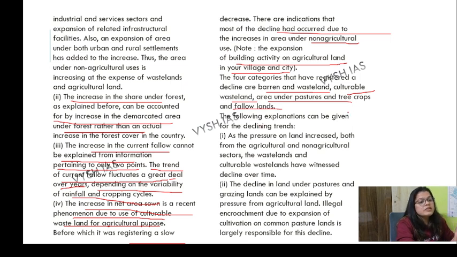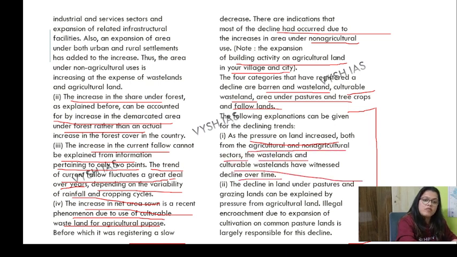The following explanations can be given for this declining trend. As the pressure on land increases from both agriculture and non-agriculture sectors, the wasteland declines because it has become cultivable, right? The decline in land under pastures and grazing lands can be explained by pressures from agriculture land.